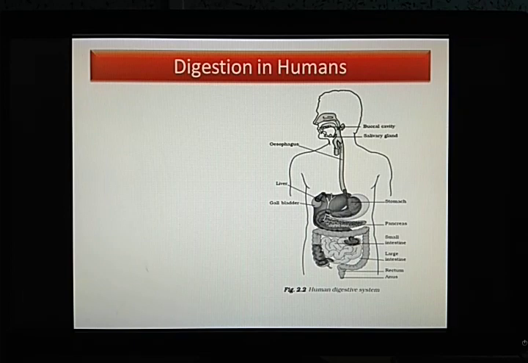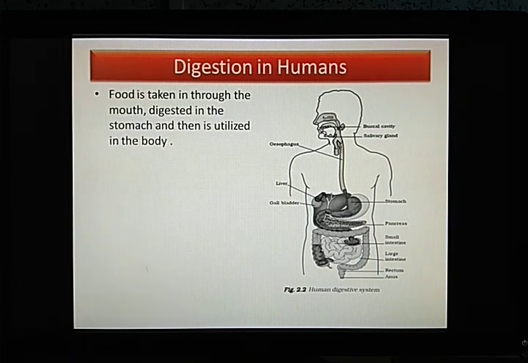Now in this whole video, we'll be discussing what the different parts are, how digestion occurs, where it occurs, and how these parts of our body, the organs, help in the digestion process. So we all know food is taken in through the mouth, digested in the stomach, and then it is utilized in the body. This much we all have a concept.